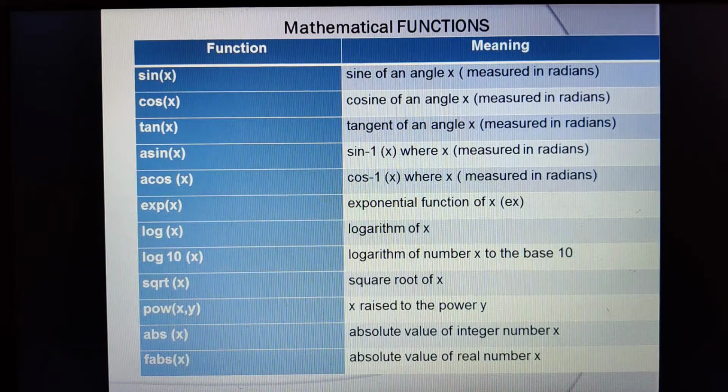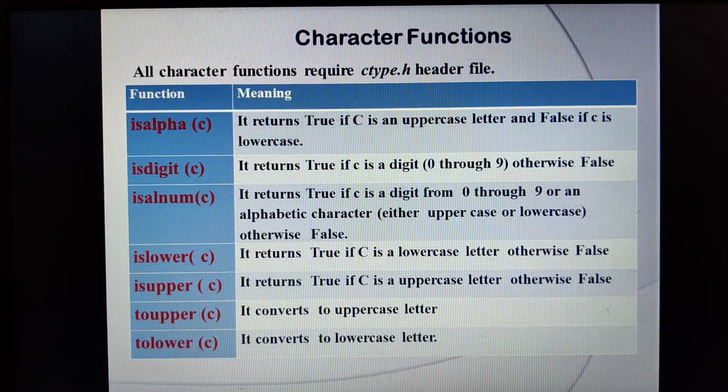Moving on to the next one, that is character functions. If I have to use these built-in character functions, I need to include a header file known as #include ctype.h. If you include this, you can use any of these built-in character functions. Now the first one is isalpha of c. Isalpha of c means what? Is alpha, and you are specifying a character here.